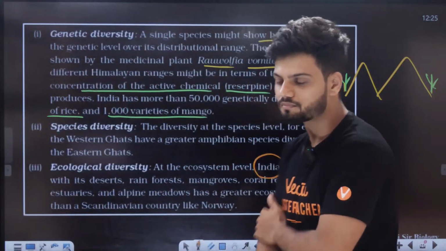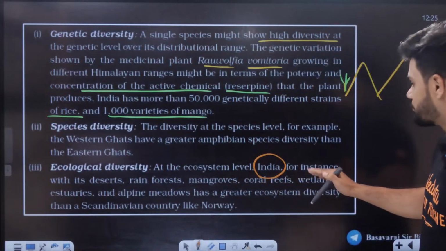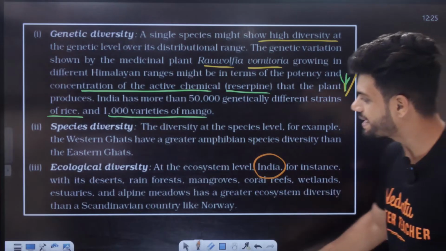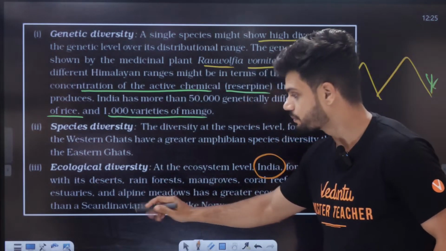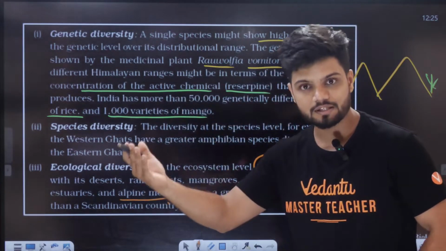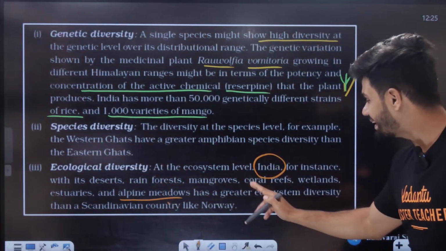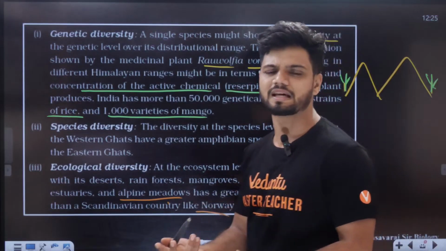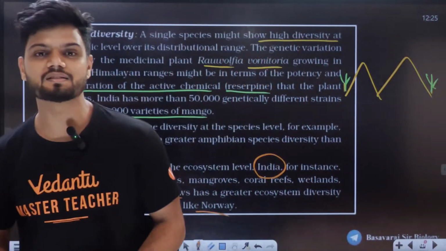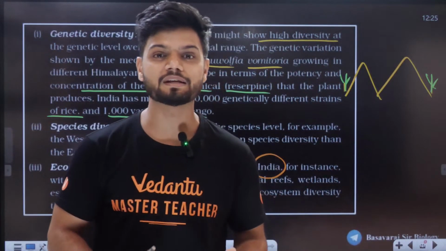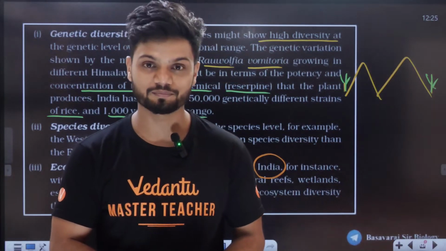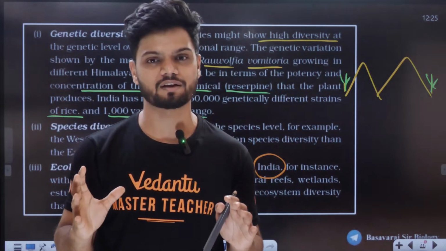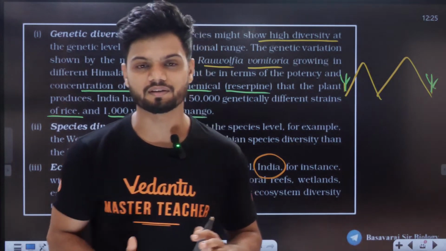Understood? All of you. India, with its deserts, rainforests, mangroves, coral reefs, wetlands, estuaries, and alpine meadows, which are the snow areas, has a greater ecosystem diversity than a Scandinavian country like Norway. Compared to our India, nothing is there in Norway. That is the reason we say India is very rich when it comes to biodiversity. Amazing biodiversity we have in India. You will never find such a thing anywhere.